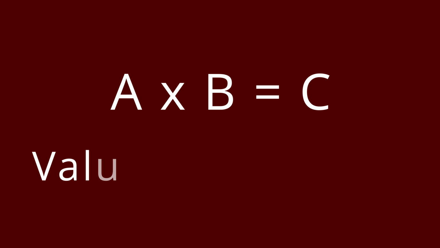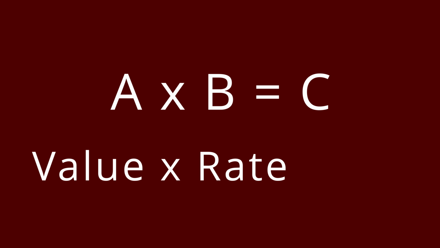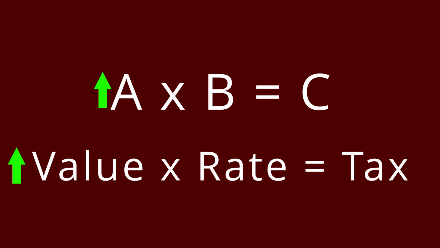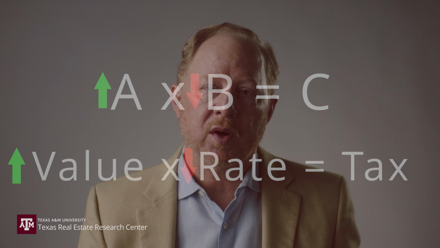So you might ask, why do property tax bills continue to rise? Tax is a function of value times rate. As a thought exercise, let's use ABC, where A times B equals C. Value A times rate B equals tax C. If C is to be held constant, then when A, value, rises, B, rate, must be reduced. In other words, if a government's property tax revenue on existing properties were held constant year over year, then when values rise, the tax rate must be reduced to keep revenue constant.